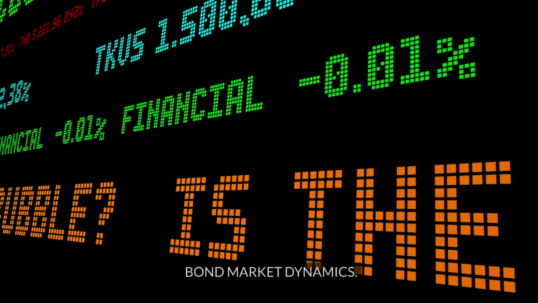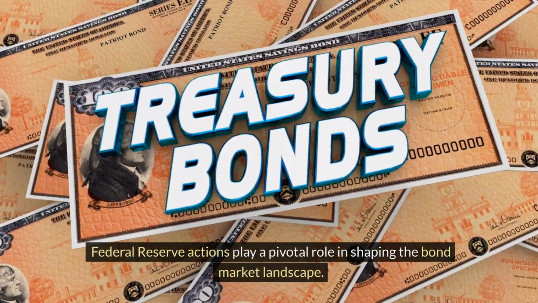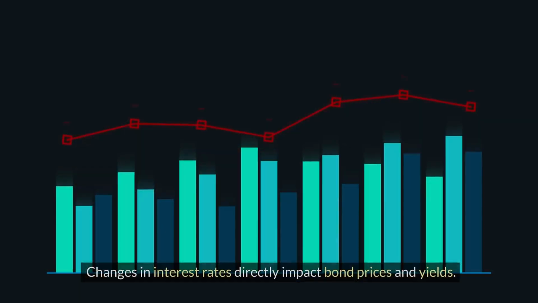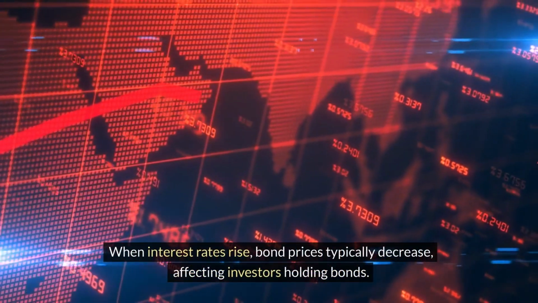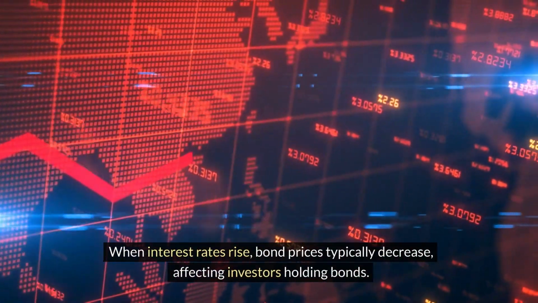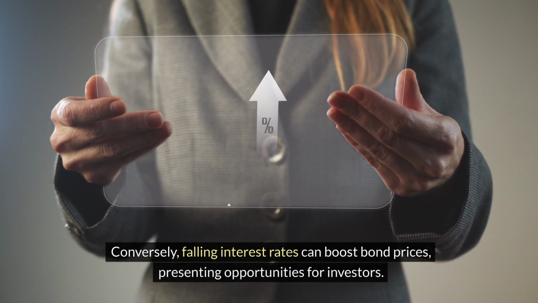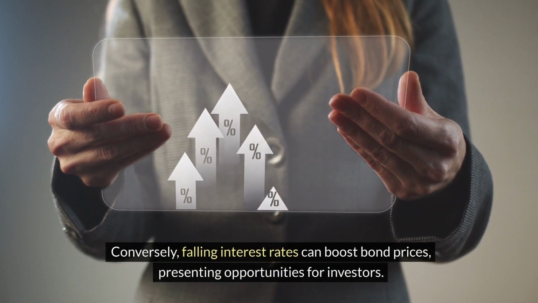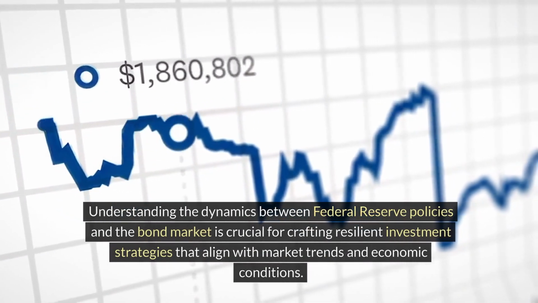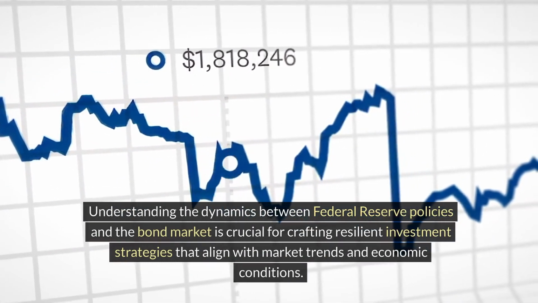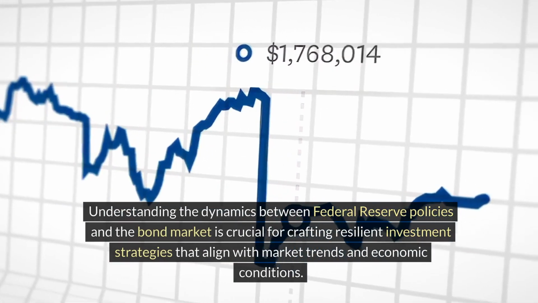Bond market dynamics. Federal Reserve actions play a pivotal role in shaping the bond market landscape. Changes in interest rates directly impact bond prices and yields. When interest rates rise, bond prices typically decrease, affecting investors holding bonds. Conversely, falling interest rates can boost bond prices, presenting opportunities for investors. Understanding the dynamics between Federal Reserve policies and the bond market is crucial for crafting resilient investment strategies that align with market trends and economic conditions.